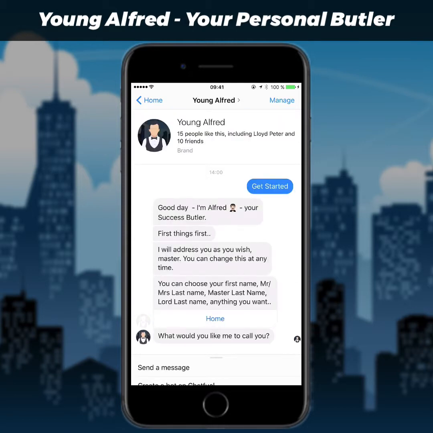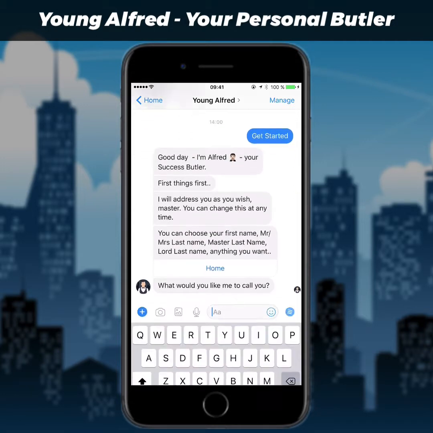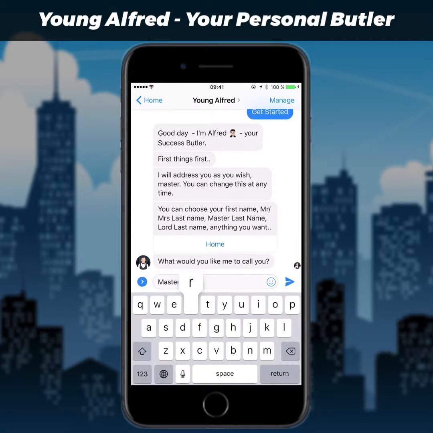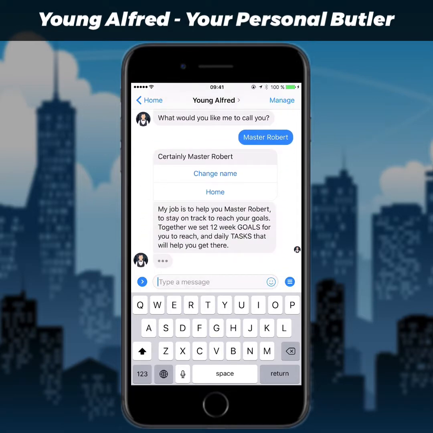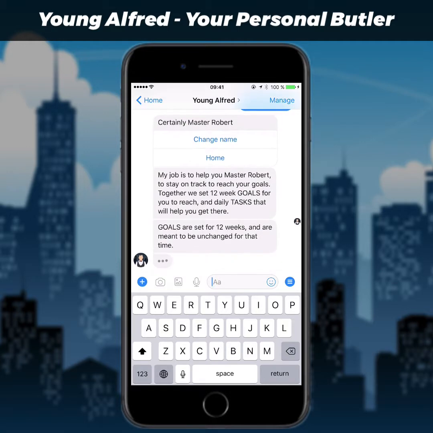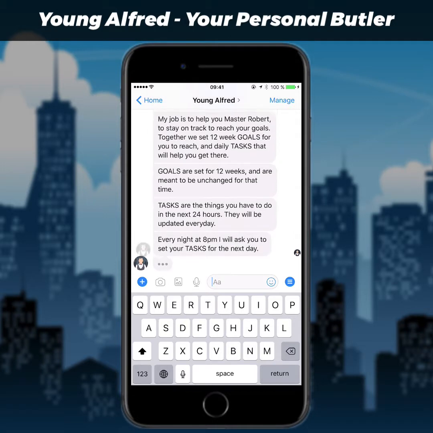And now what's gonna happen is he's gonna say hello, and then he's gonna ask you what you would like to be called. So most people obviously call me Master Robert, so that's what I'll have him call me. Certainly, Master Robert. And now he's going to tell you that what he's going to help you with is set 12-week goals, and he's going to help you set tasks every day. So the goals are for 12 weeks, the tasks are for every day, and they'll change every day.